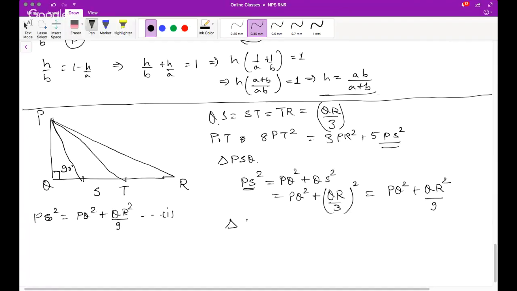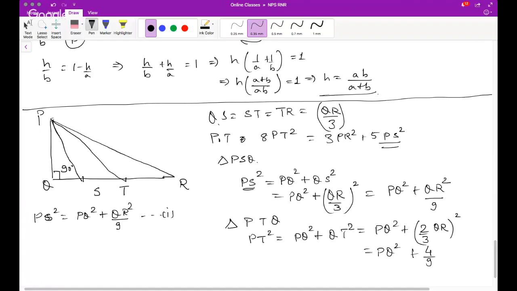Similarly, in triangle PTQ, I have PT square equals PQ square plus QT square, which is nothing but PQ square plus QT, which will be 2/3 of QR, because T trisects the side. So hence you can write PQ square plus 4 upon 9 QR square. So let us write it here again. So PT square is equal to PQ square plus 4 upon 9 QR square.